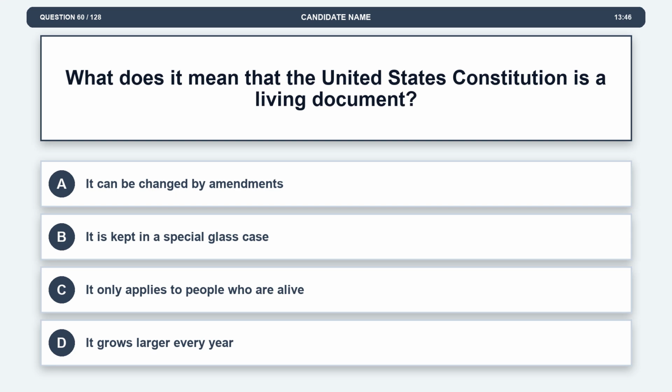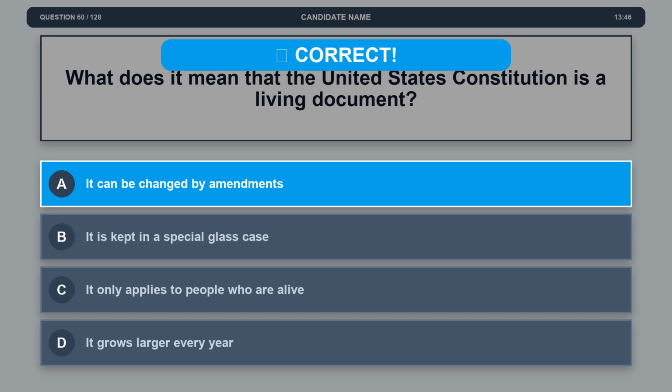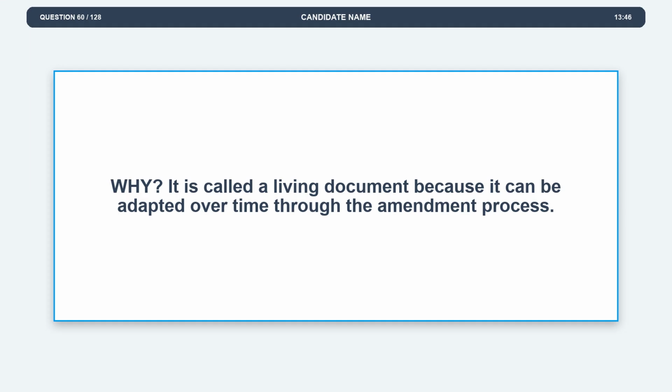Question 60. What does it mean that the United States Constitution is a living document? Option A, it can be changed by amendments. Option B, it is kept in a special glass case. Option C, it only applies to people who are alive. Option D, it grows larger every year. The correct answer is option A. It can be changed by amendments. Explanation. It is called a living document because it can be adapted over time through the amendment process.